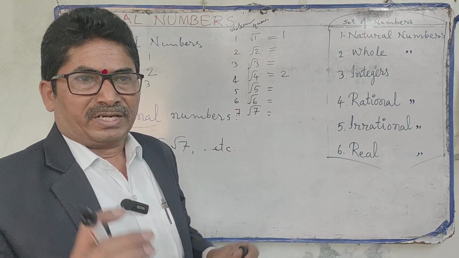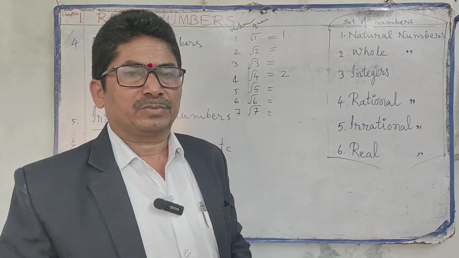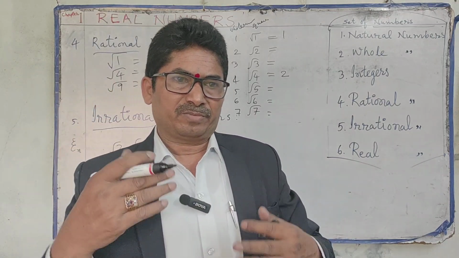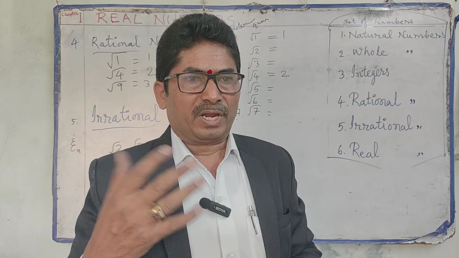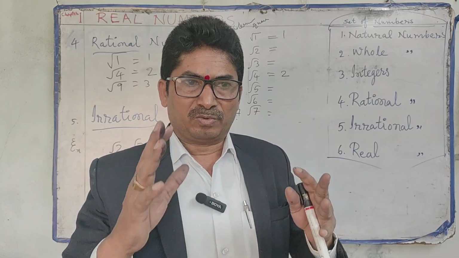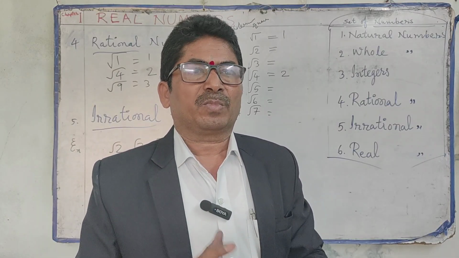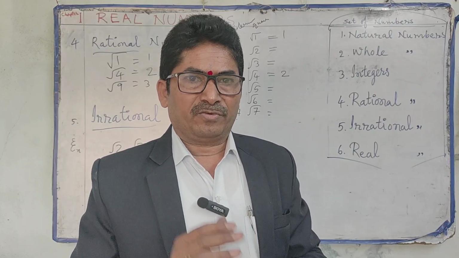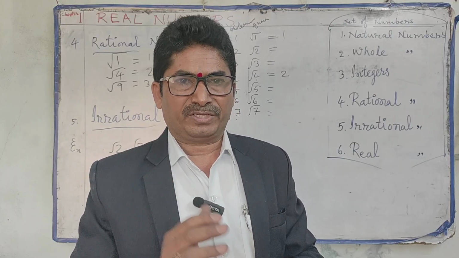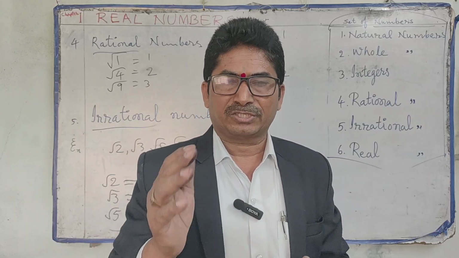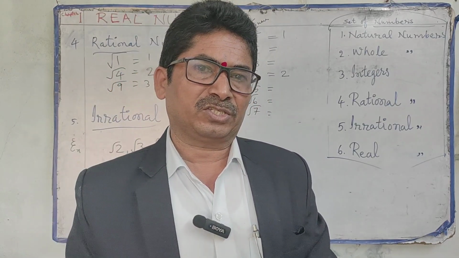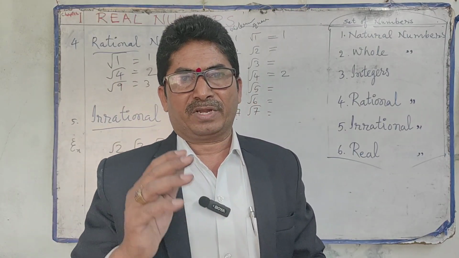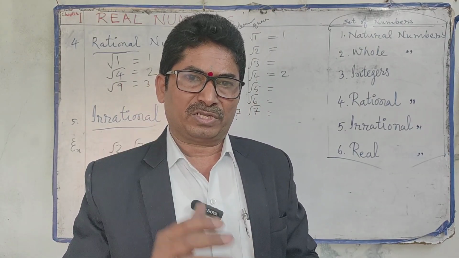You have to know squares and square roots, squares up to 25. Memorize them again and again until you get perfect. Once I will tell you these squares: 1 square, 1 1 is 1, 2 square, 2 2 is 4, 3 square is 9, 4 square is 16, 5 square is 25, 6 square is 36, 7 square is 49, 8 square is 64, 9 square is 81, 10 square is 100, 11 square is 121, 12 square is 144,